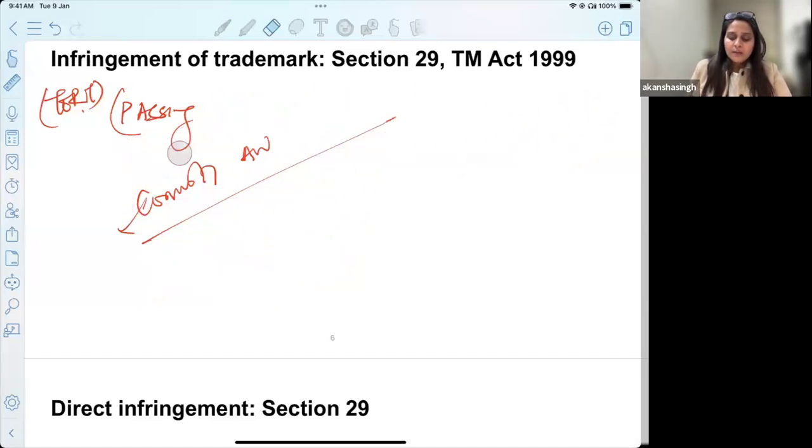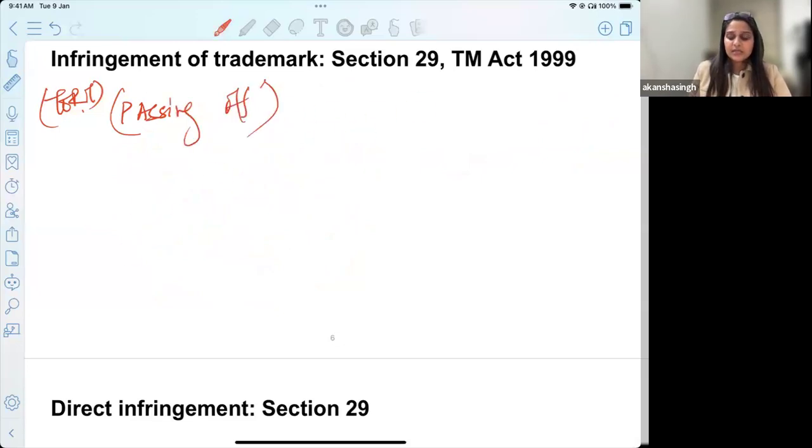So therefore, passing off is not something that we have just now started recognizing, or because it is present in the statute that we are recognizing it. It is a common law remedy, and we accordingly allow the same with respect to unregistered trademarks. If you have a registered trademark, you get a certain set of rights. If you have an unregistered trademark, you also get a certain set of rights, maybe not similar. The entire procedure of proving that there has been infringement is also different for registered and unregistered trademarks. Okay, so the distinction is there, but we acknowledge a remedy for both.